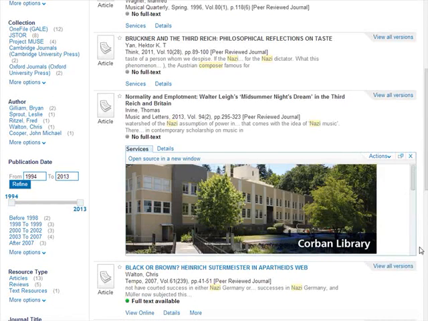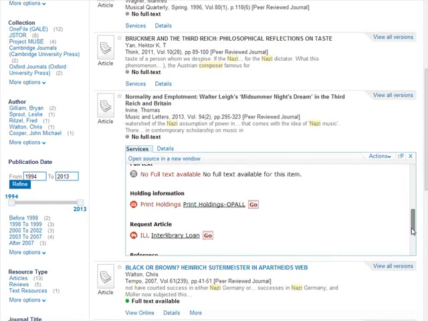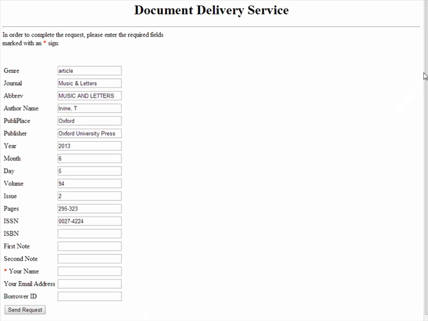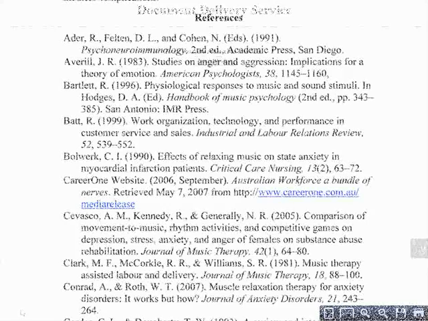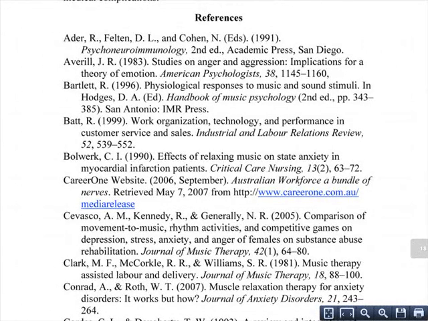By default, it will come to your corbin.edu email address. If you would like it to come to another email, please provide that email in the box entitled Your Email Address. Once you get this article, you may want to look at the bibliography of the article for further resources.